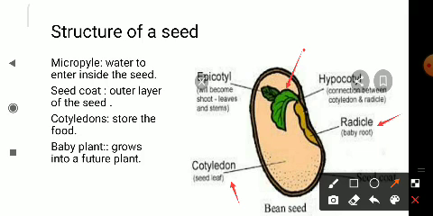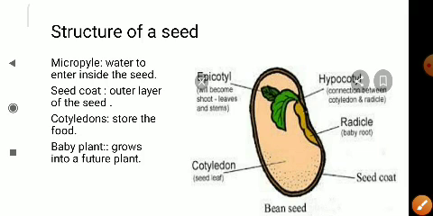It becomes the future shoot or future stem. As the stem starts growing, it grows upwards, and the leaves start growing on the stem. Understood? So the baby shoot becomes the future stem, and the baby root becomes the future root of a plant, children. Understood?